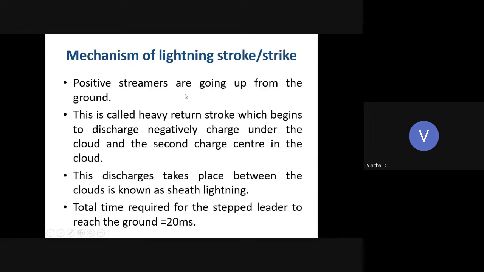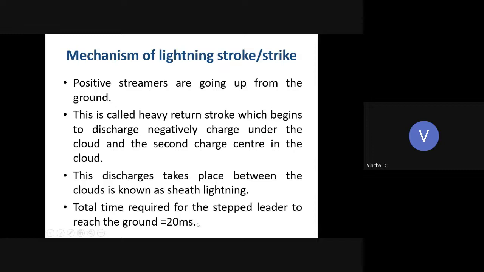The positive streamers are going up from the ground, and this is called a heavy return stroke. That is, if the same thing appears or happens again, that is called a heavy return stroke. Okay, it is termed a heavy return stroke because the potential between the cloud and the ground is very high now. So the heavy return stroke occurs between the cloud and the ground, and the discharge that takes place within the cloud is known as sheet lightning. The time required for the stepped leader to reach the ground is 20